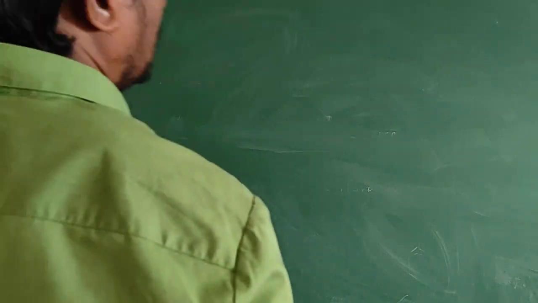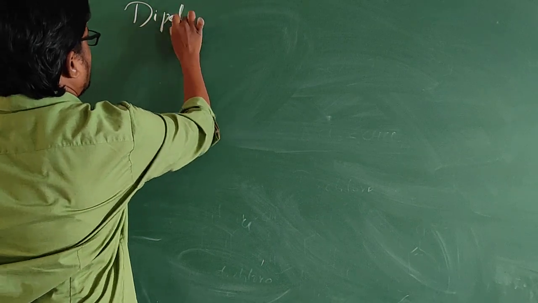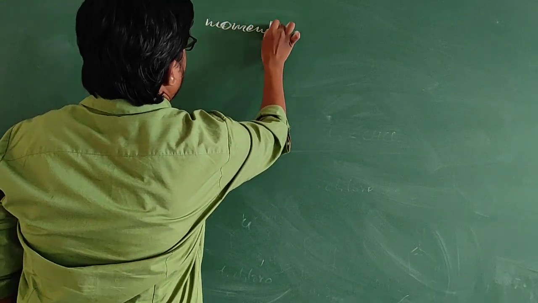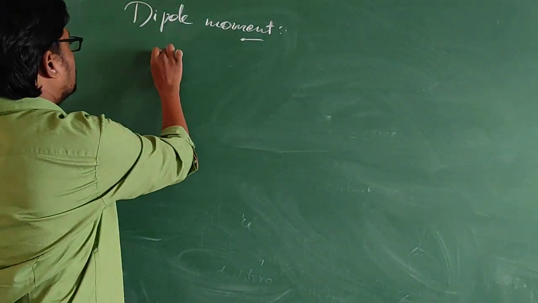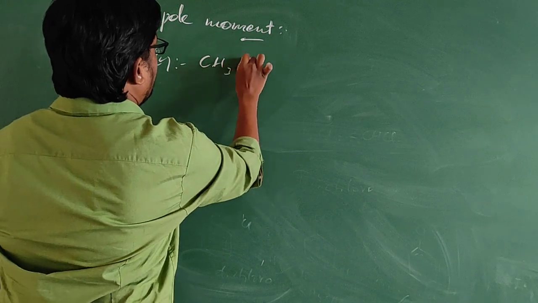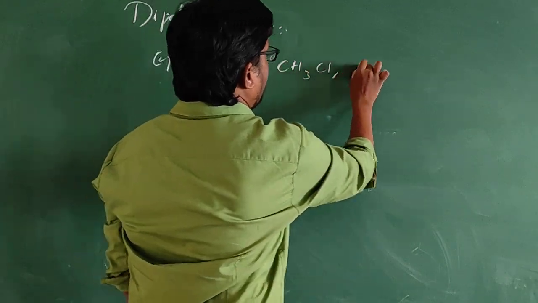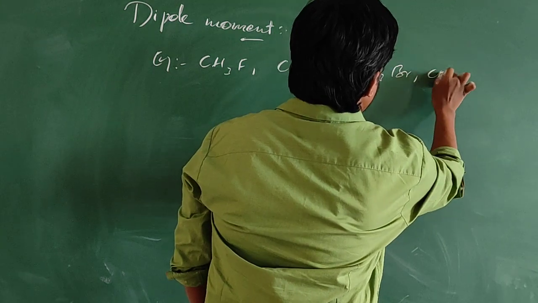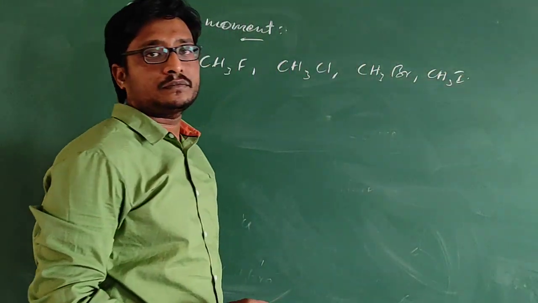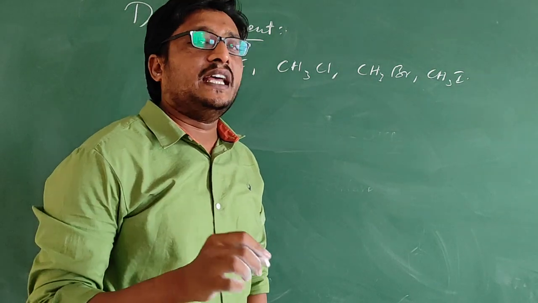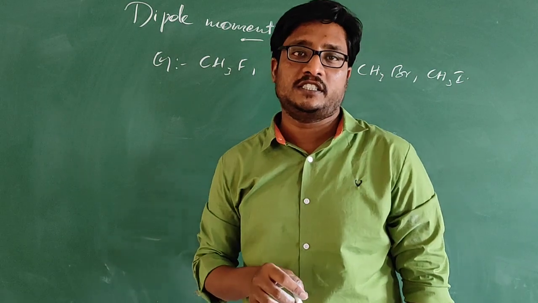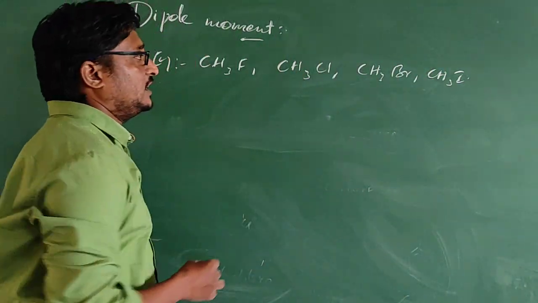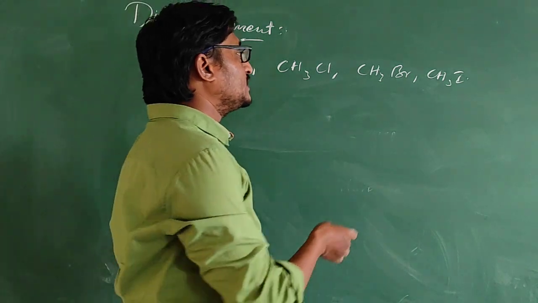The next physical property is nothing but dipole moment. Let us take an example to understand this: methyl fluoride, methyl chloride, methyl bromide, methyl iodide. Remember one thing, as the electronegativity of the halogen decreases, dipole moment will also decrease. So among these four, which will have the least dipole moment? Methyl iodide.